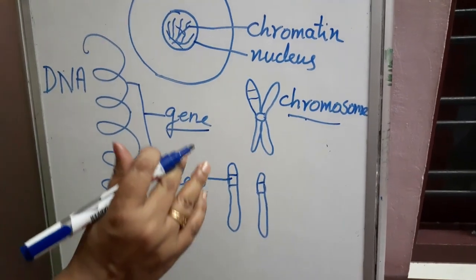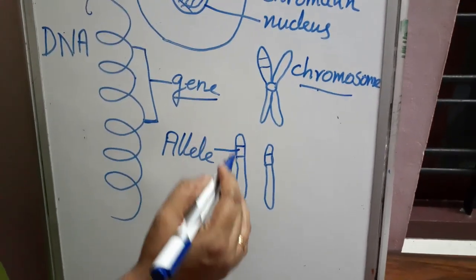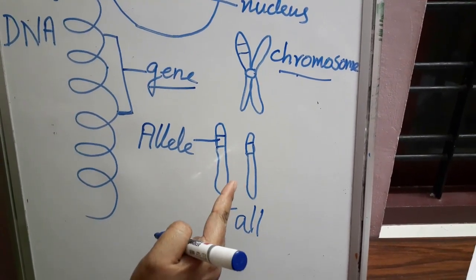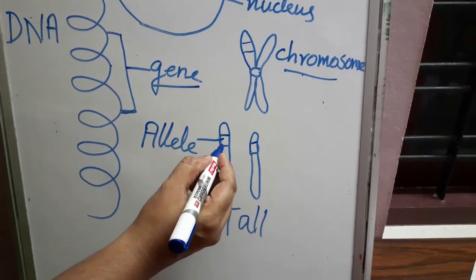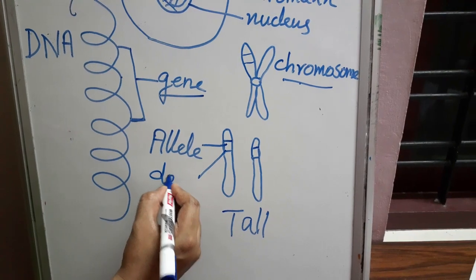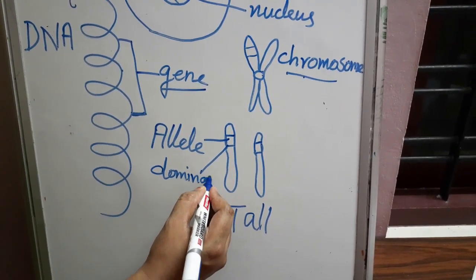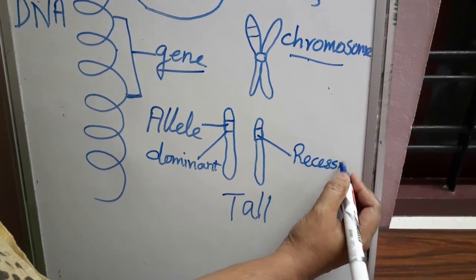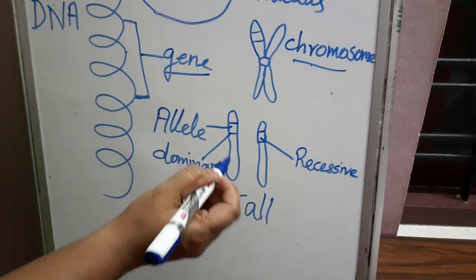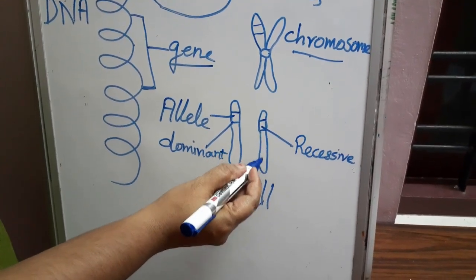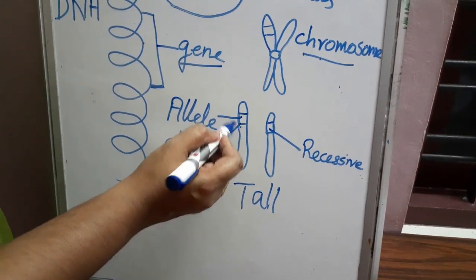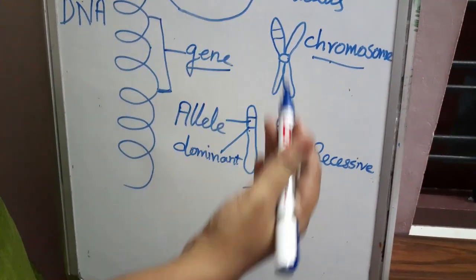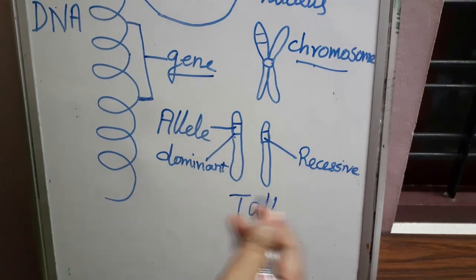Allele. If I am taking the tall character, tallness, it will contain two alleles. One character will be dominant and the other will be recessive. Both tallness and shortness are there, but the tall character is dominant over the recessive character. So we can see the tall character physically. I will explain a little more in the next session.